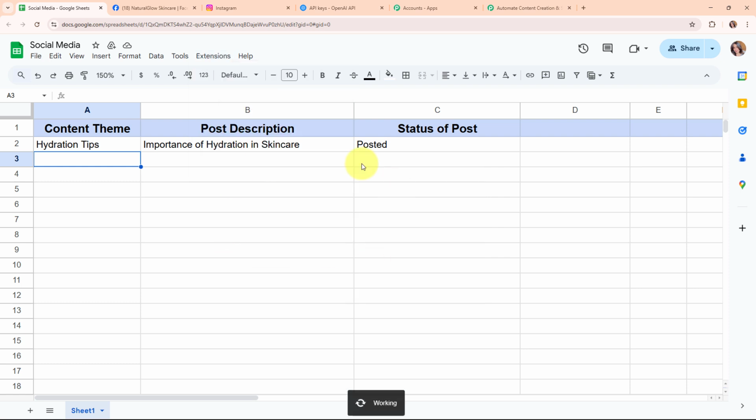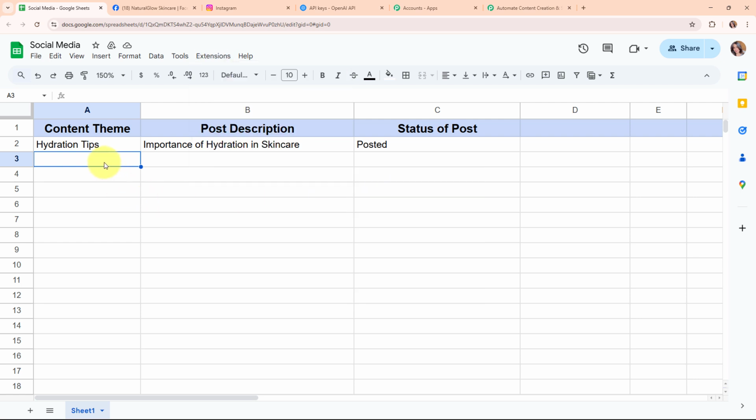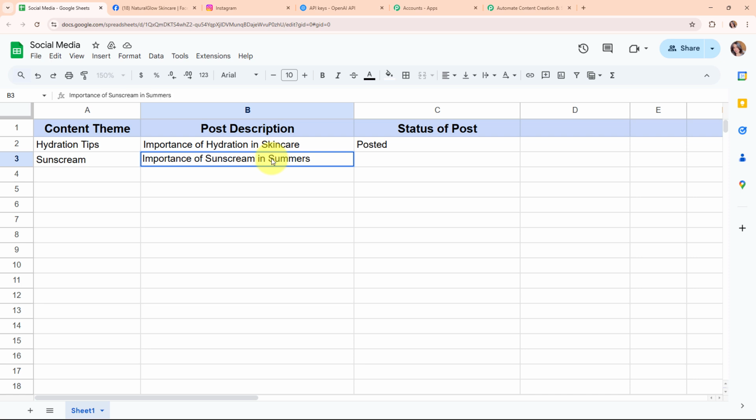By turning on Send on Event, whenever I add a new detail in my Google Sheets, that detail will automatically be shared with Pabbly Connect instantly. So here you can see we have successfully turned it on. Now I'm going to add another detail over here. For the content theme, I'm going to enter sunscreen, and for the post description, I'm going to enter the description as importance of sunscreen in summers.